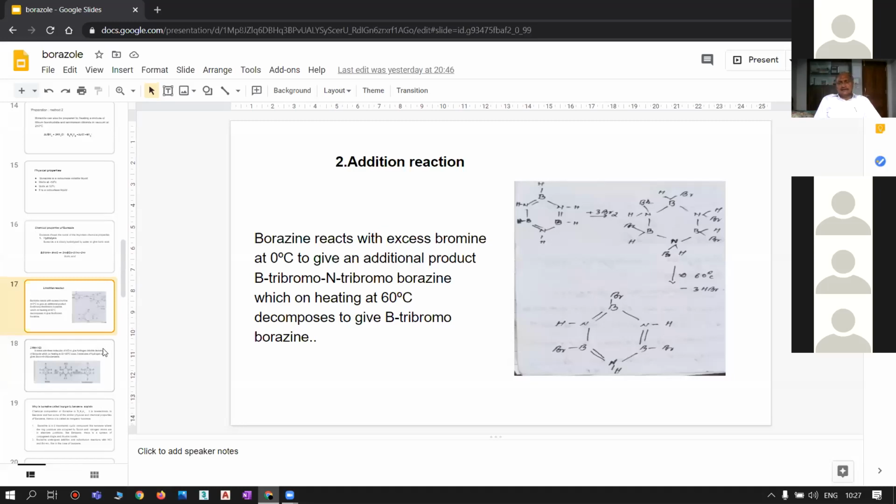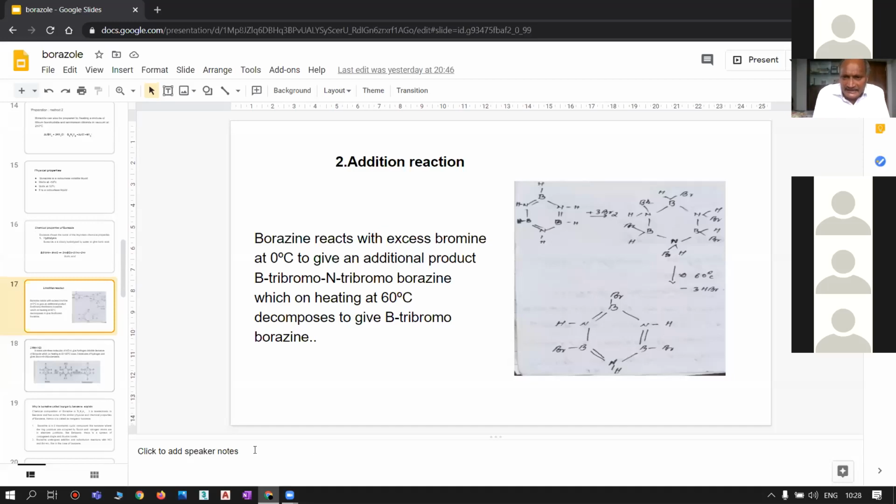tribromoborazine, an addition compound, which on heating at 60 degrees centigrade undergoes decomposition, giving boron tribromoborazine.